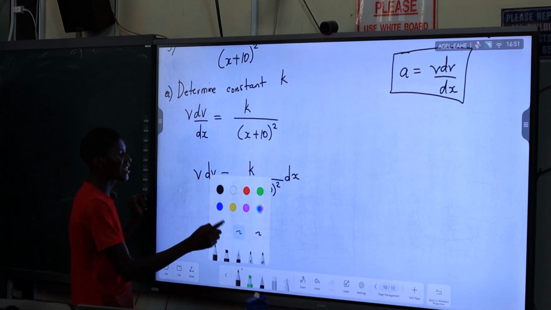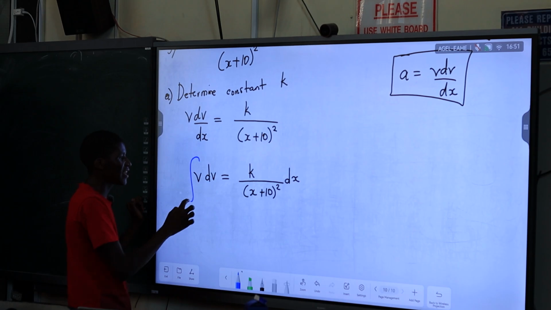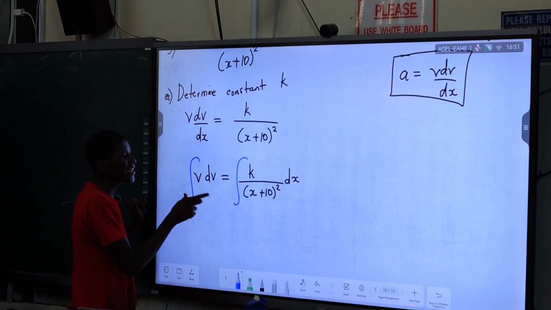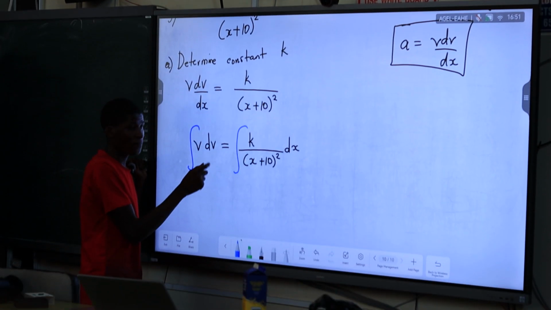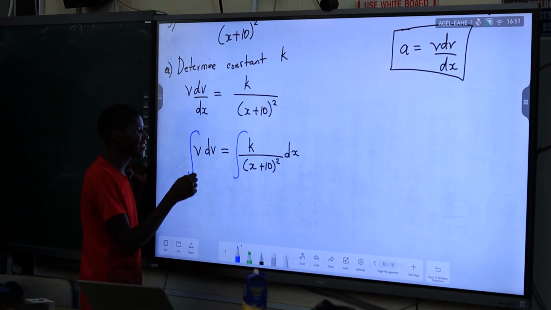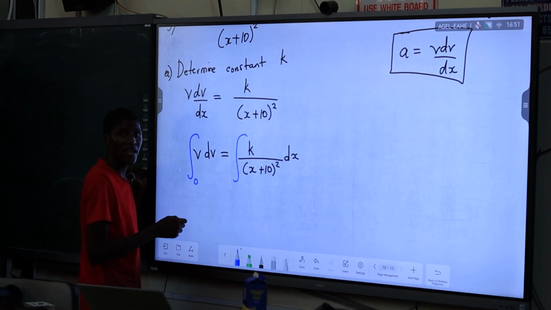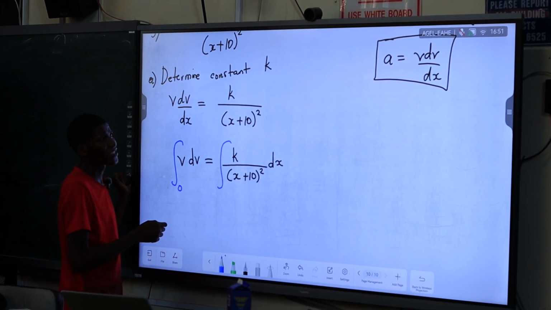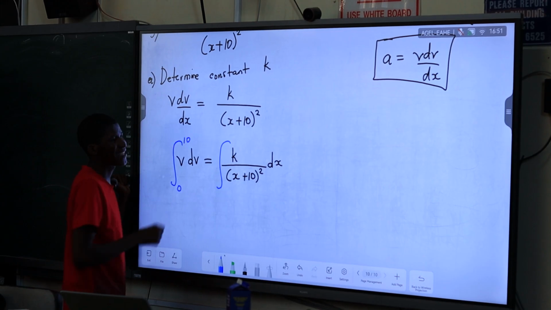Now we're allowed to integrate again. We can now say this is the integral on both sides. Integral of velocity again, because it's dv. So it's moving from an initial velocity. What's the initial velocity? 0. To a final velocity of what? Of 10 meters per second.